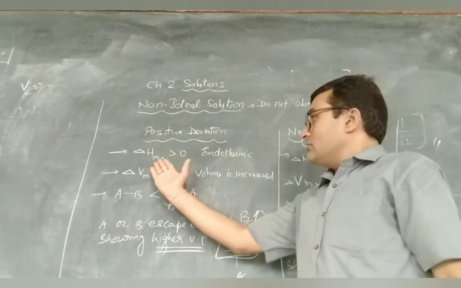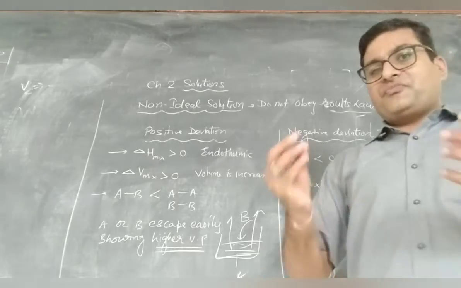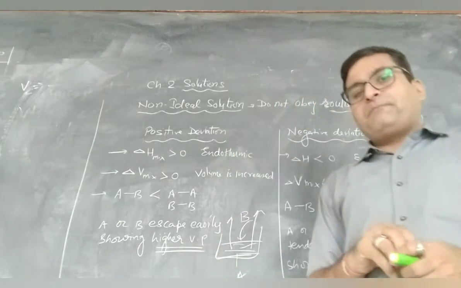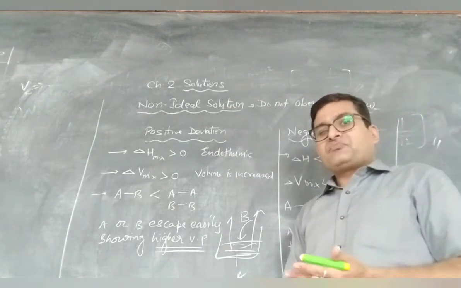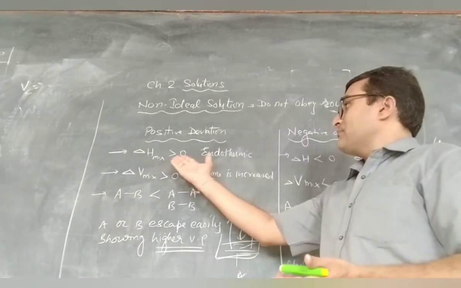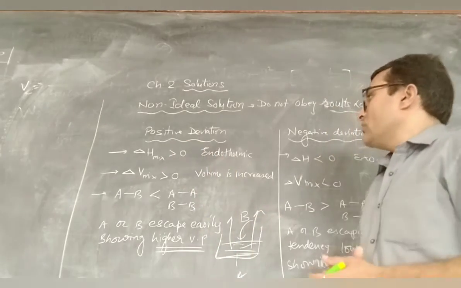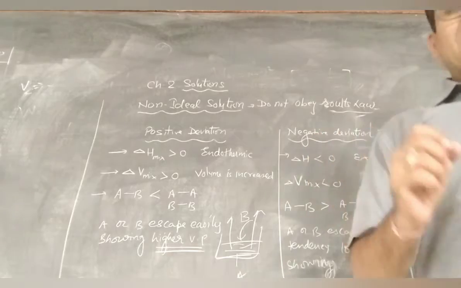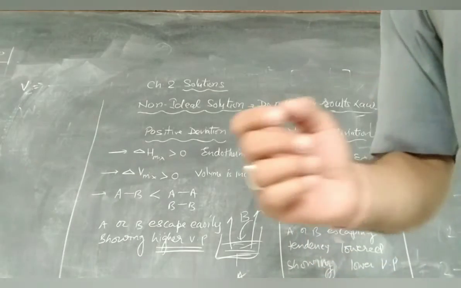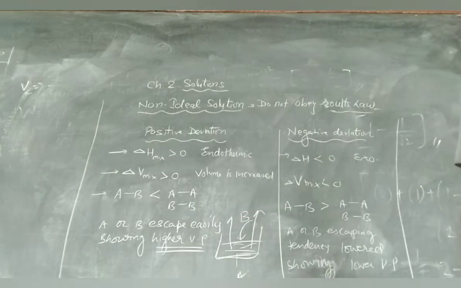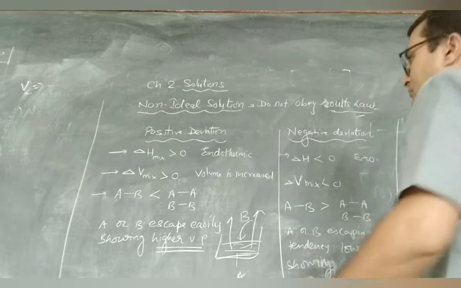And here, when we add the solute to solvent, enthalpy is changed, delta H mixing is greater than 0, and in this type of case we can say it is an endothermic process of dissolution, heat is absorbed.